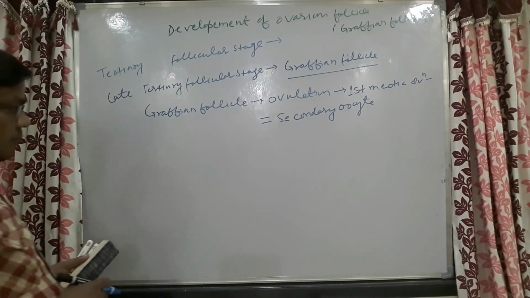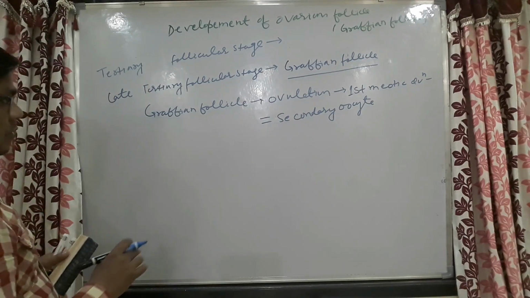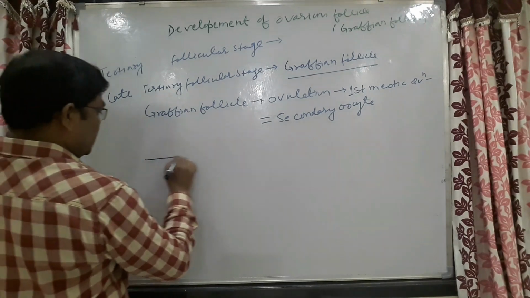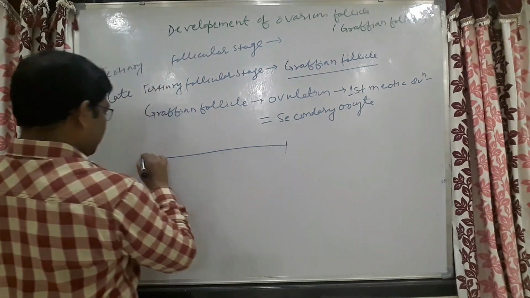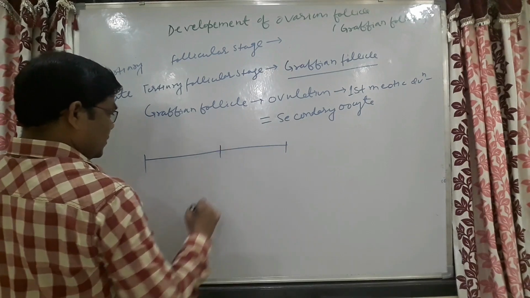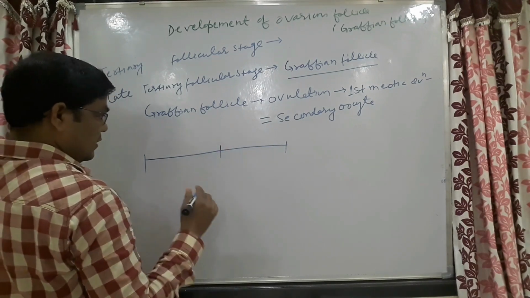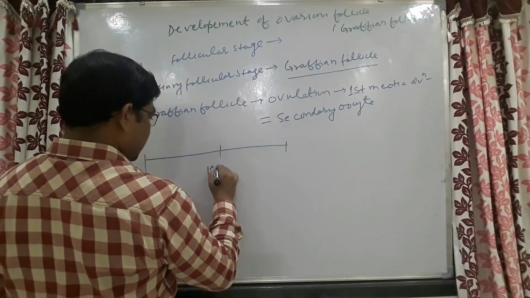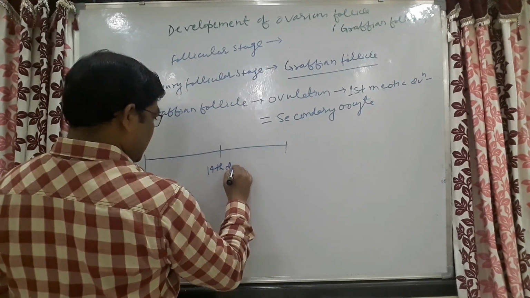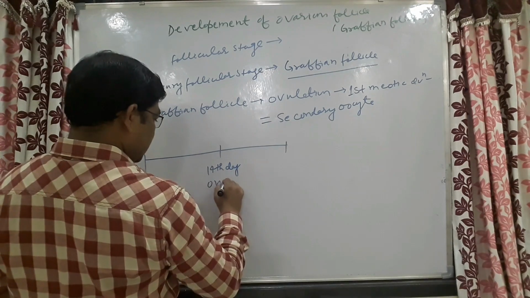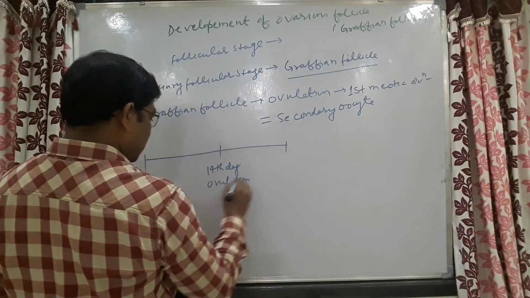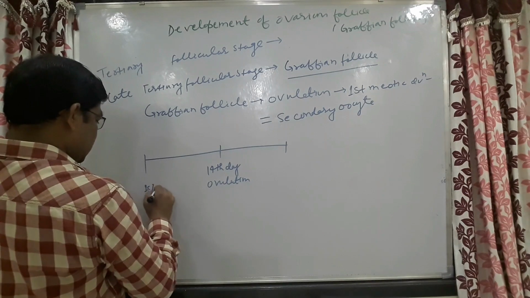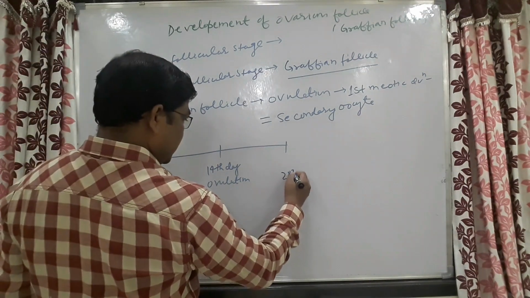Just come here to know when ovulation will occur. If the normal menstrual cycle is of 28 days, then on the 14th day ovulation will occur. This is the first day of the menstrual cycle, and this is the 28th day.